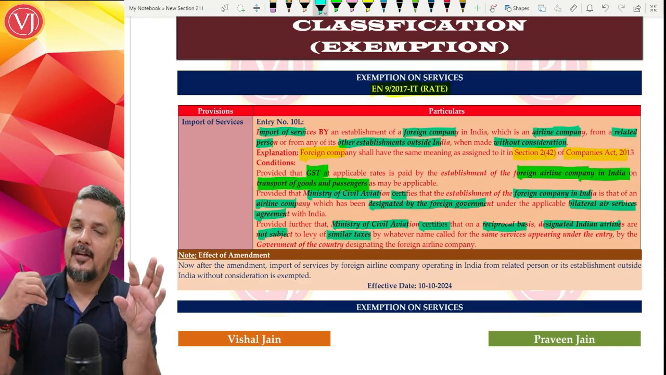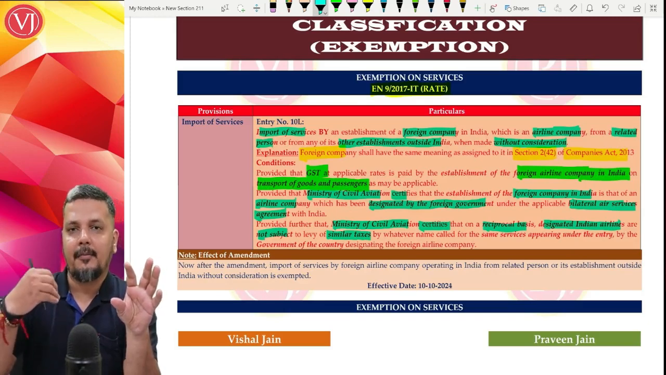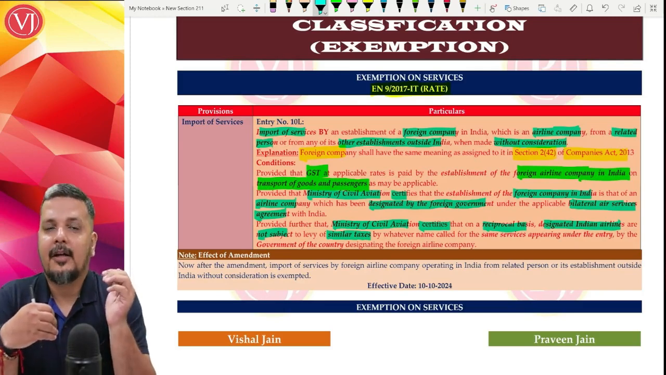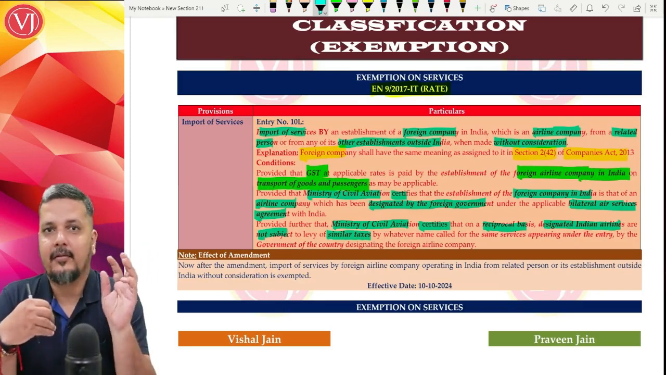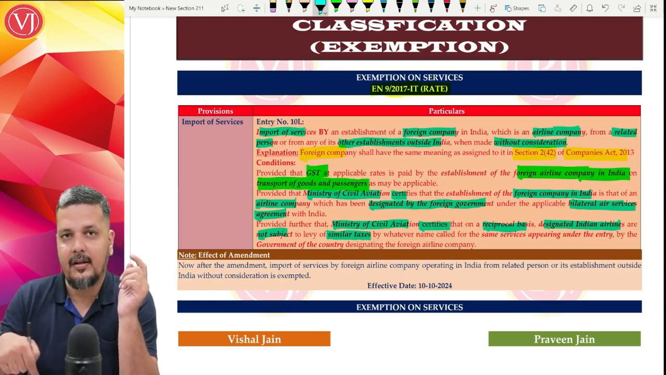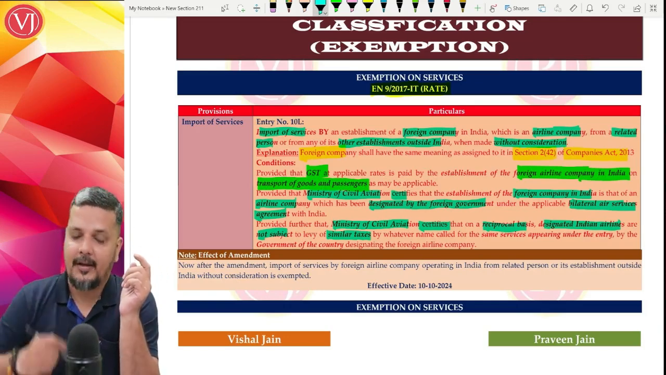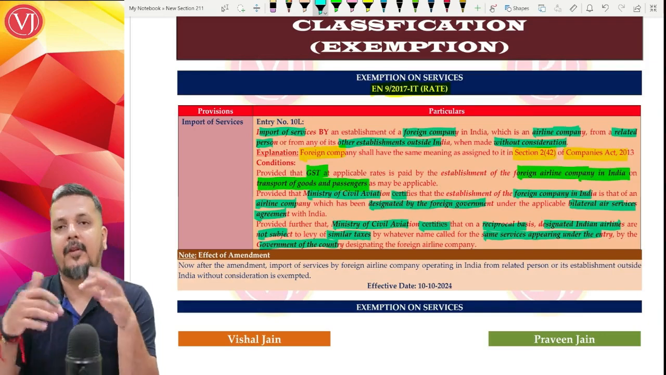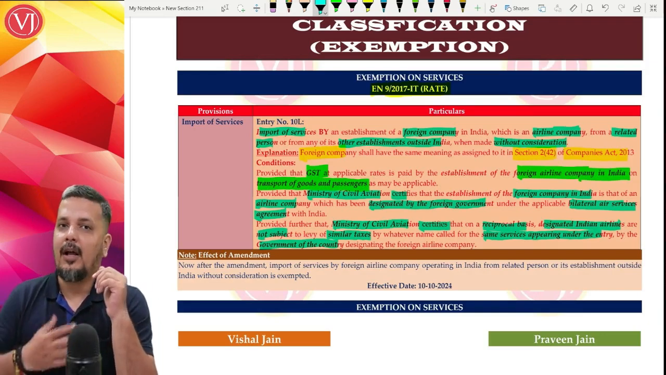But there might be some services provided from an Indian branch office to the foreign Indian airline company branch office. So there, whatever tax exemption is given by India should similarly have been given by the other country. For the same services appearing in the same entry, the government of the foreign country should also give exemption. Now, basically, what are we doing?